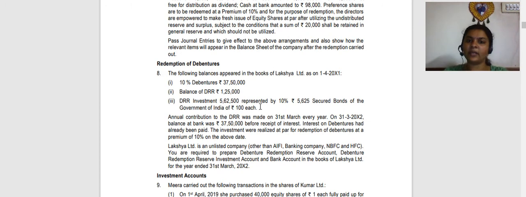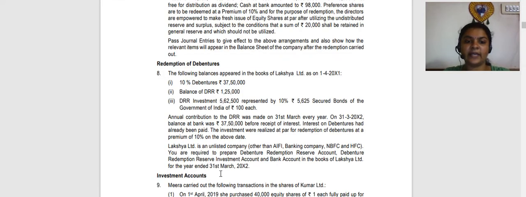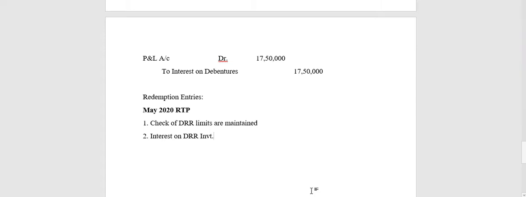Now we are going to receive interest on DRR investment, because the question has clearly mentioned that on 31st March the bank balance was 37,50,000 before receipt of interest, whereas interest on debentures has already been paid. So debenture interest is over, whereas I am yet to receive interest from DRR. So DRR investment interest will be received.